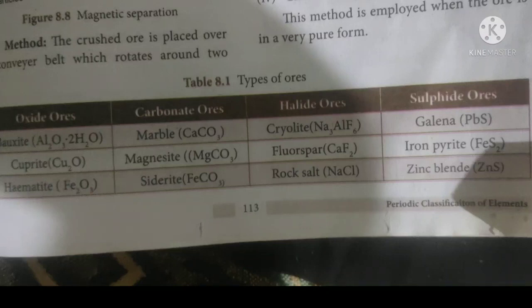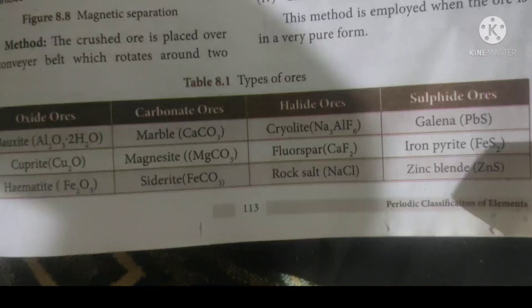Halide ores are metals that combine with the halogens like fluorine, chlorine, etc. What are the examples? Cryolite, fluorspar, rock salt. If metals are found attached with sulfur, then we call them sulfide ores. For example, lead, iron, zinc are mostly found under the earth's crust in combination with sulfur, so they are called sulfide ores. Have you understood, students? Minerals from which a particular metal can be extracted more, we call ore. Less percentage, we call mineral.